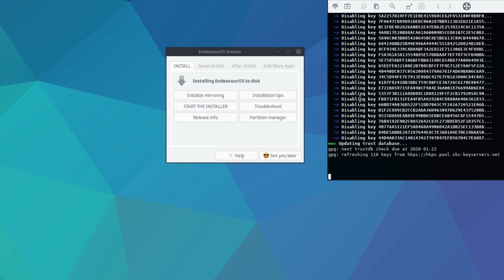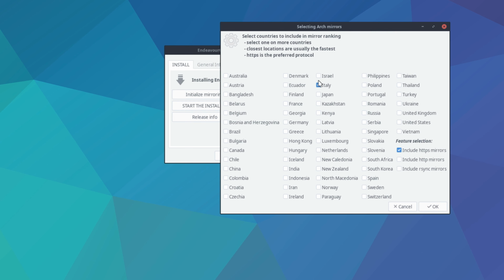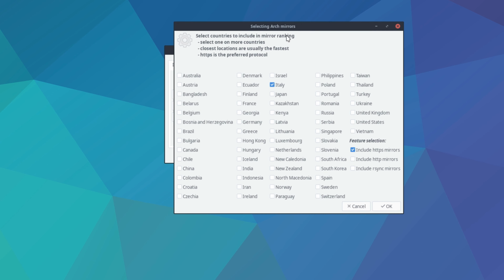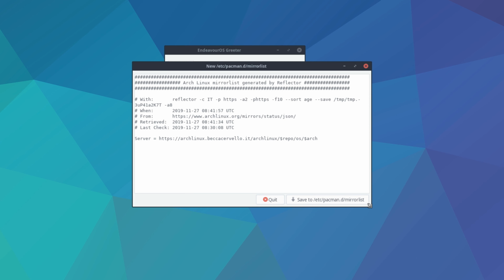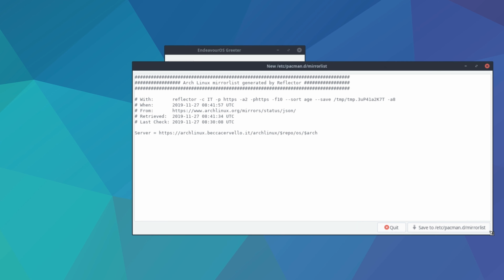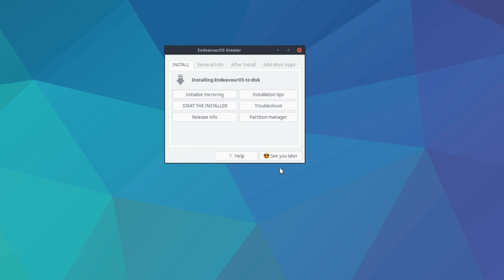So it actually ranked my mirrors at some point. Maybe it's just taking the position based on the IP address, but it suggests to use the Italy mirrors. So we're just gonna go with that. And yeah, all right. Okay, so it generated an actual mirror list and wants me to save it. And sure, why not at this point?